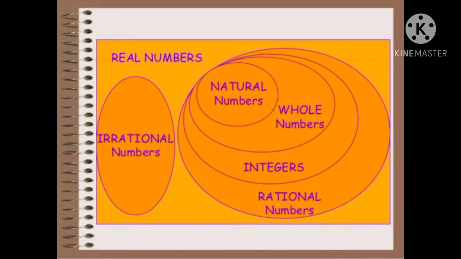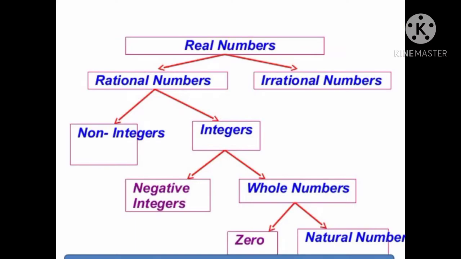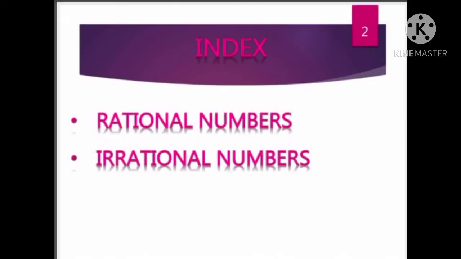In this diagram, it will be clear that the real numbers can be classified into rational numbers and irrational numbers. This is the mind map for real numbers. Real numbers can be classified into rational numbers and irrational numbers, and rational numbers further can be classified into non-integers and integers, and integers are divided into negative integers and whole numbers. Whole numbers are divided into zero and natural numbers.